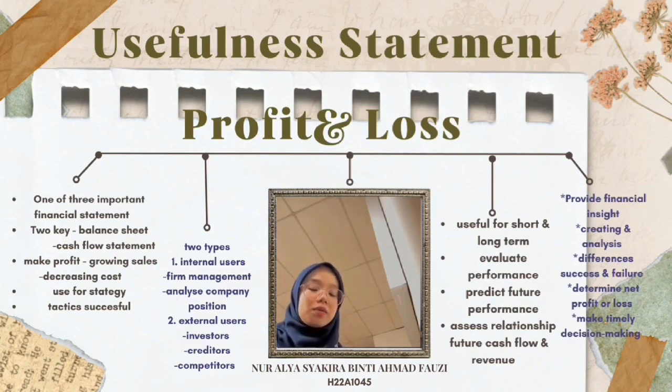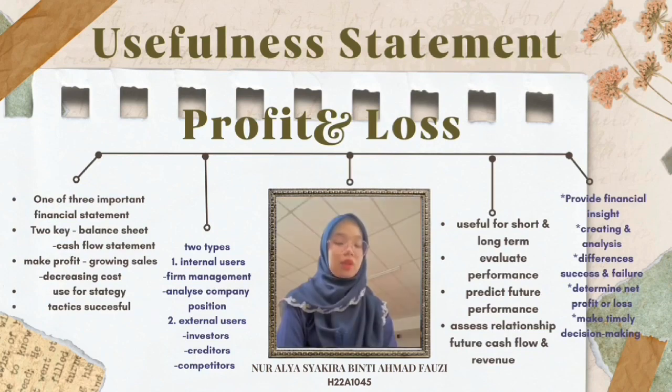Creditors use the income statement to check whether the company has enough cash flow to pay off its loans or take out new loans. Number 3 is competitors. Competitors use them to get details about the successful parameters of a business and get to know about areas where the business is spending an extra bit. For example, R&D spends.